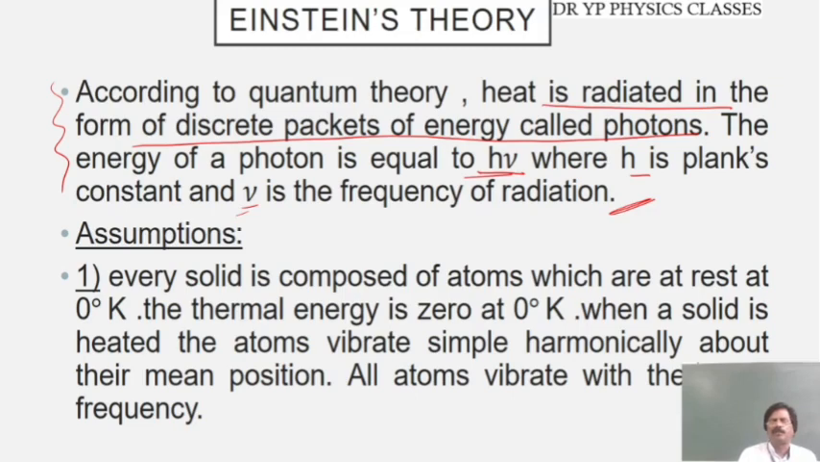While solving the problem based on this theory, he made certain assumptions. What are the assumptions that Einstein made in solving the problem of Dulong-Petit's law? First of all, we assume that every solid is composed of atoms which are at rest at 0 degrees Celsius. So all solids are made up of atoms and molecules, and all these atoms are at rest at 0 degrees Kelvin.